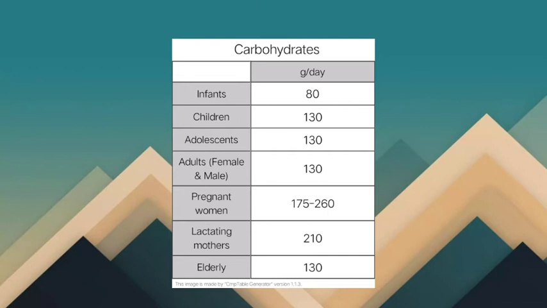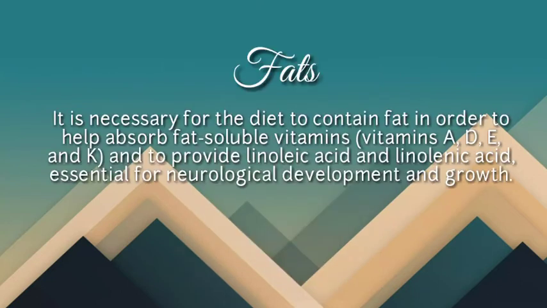Pregnant women need a higher intake of carbohydrates, which is 175 to 260 grams per day. The RDA of carbohydrates for lactating mothers is 210 grams per day, and for the elderly, we have 130 grams per day.